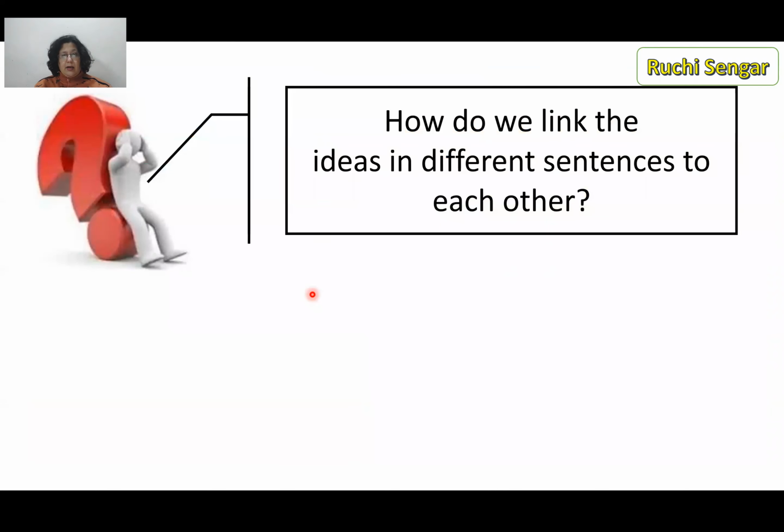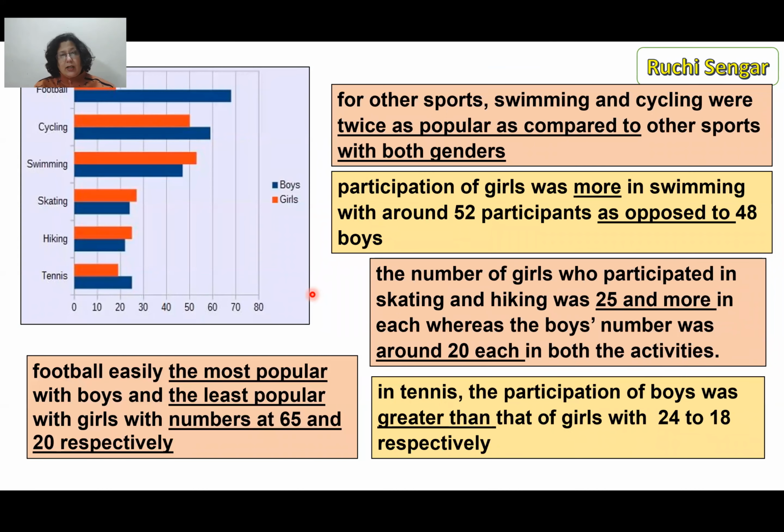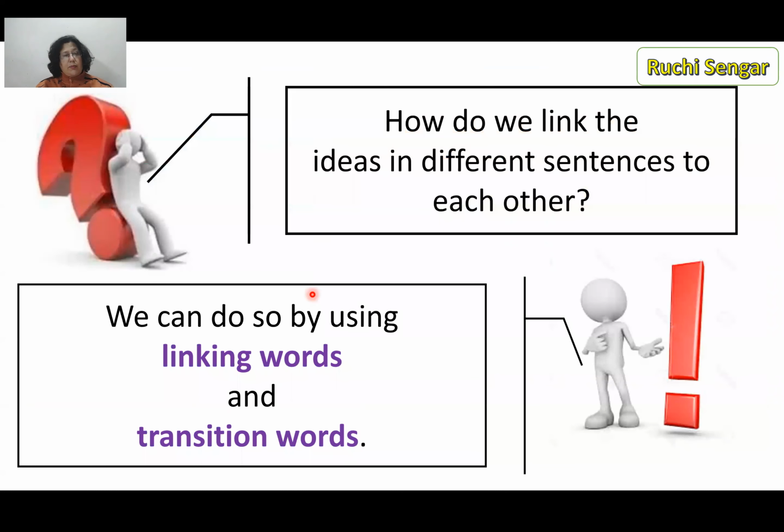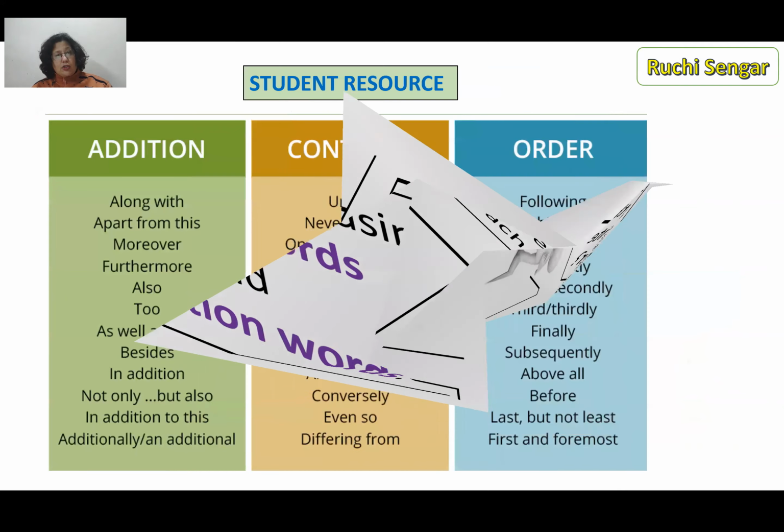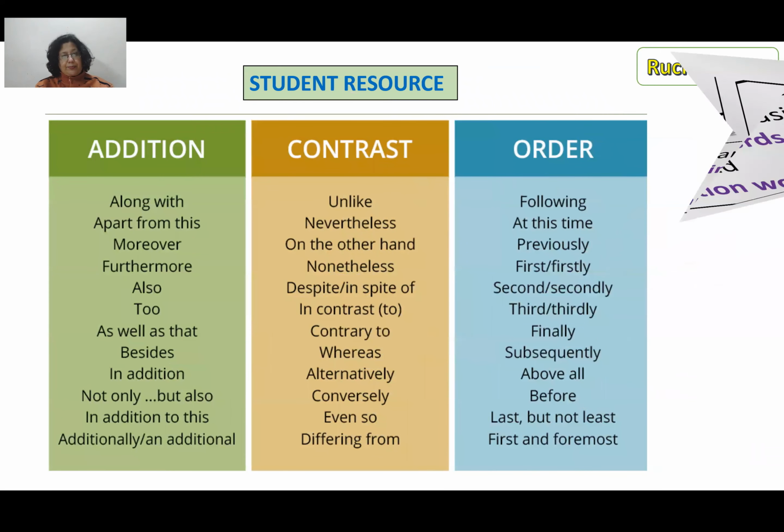Now, the point is, now that we have all of this in separate chunks, how do we link it together to make it one coherent whole? So for that, you would be using linking words and transition words. This is again a resource that the children should have. So you have things like this.